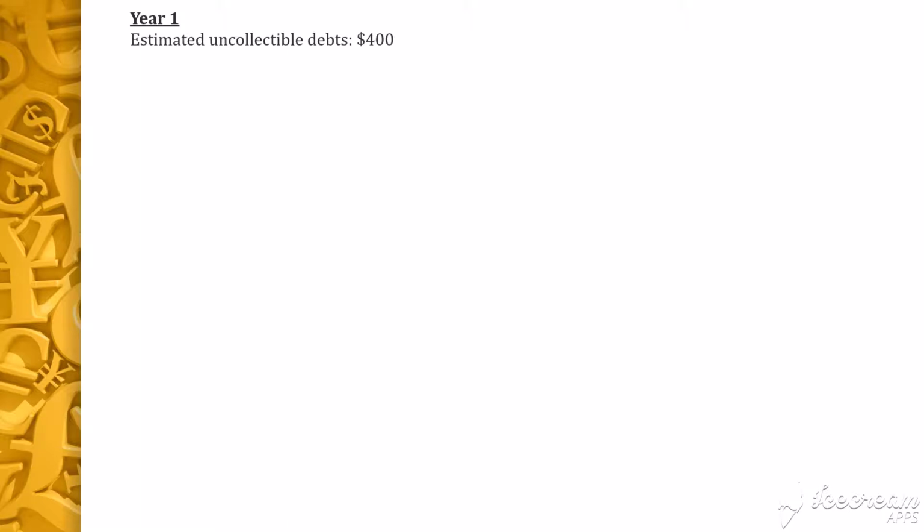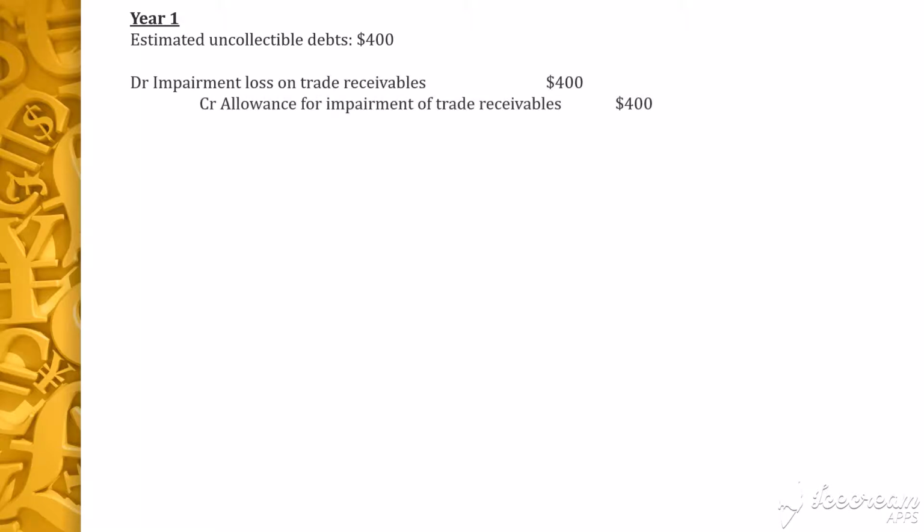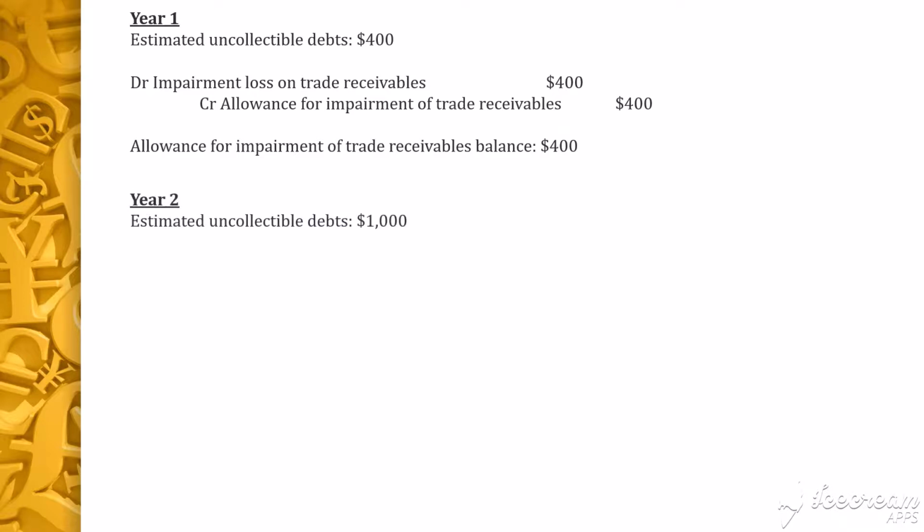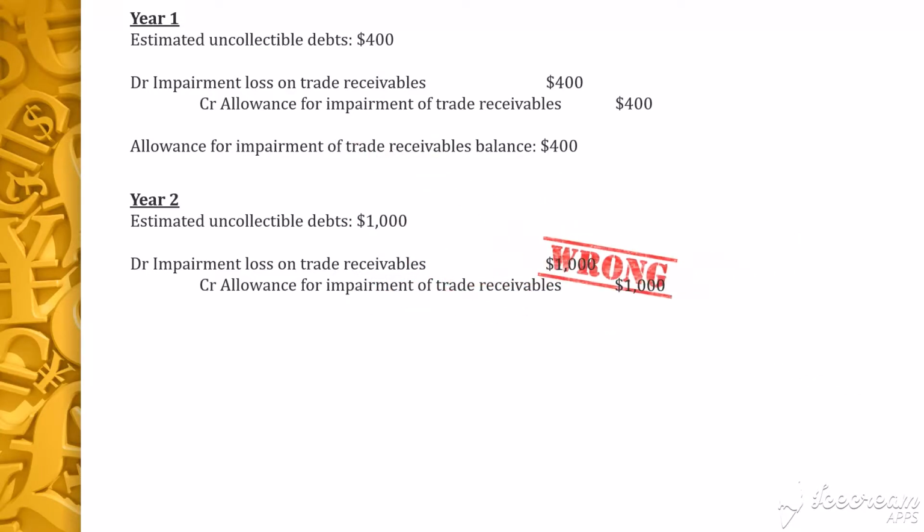The journal entry to enter is debit impairment loss on trade receivables and credit allowance for impairment of trade receivables by $400. Now, the allowance for impairment of trade receivables balance becomes $400. At the end of the second year, the company estimated $1,000 of trade receivables that may be uncollectible. As usual, you need to debit impairment loss on trade receivables and credit allowance for impairment of trade receivables. But by how much? Is it $1,000? Wrong. The correct amount is $600.